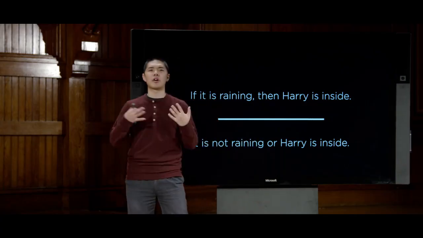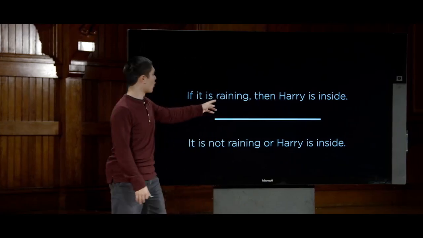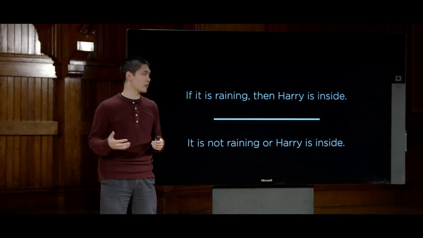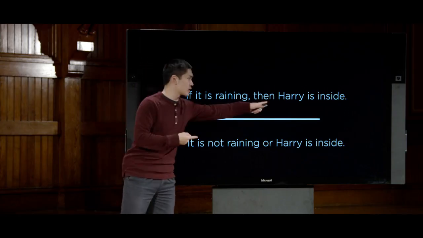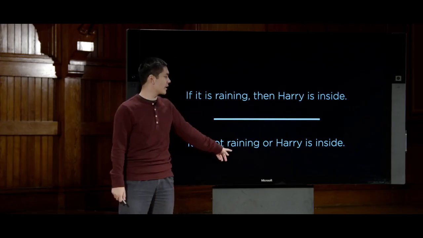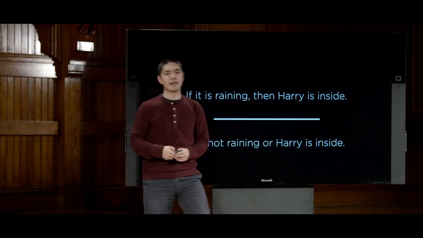So what is the other possible case? Well, if Harry is not inside, then I know that it must not be raining. So one of those two situations must be true. Either it's not raining, or it is raining, in which case Harry is inside. So the conclusion I can draw is either it is not raining, or it is raining, so therefore Harry is inside.